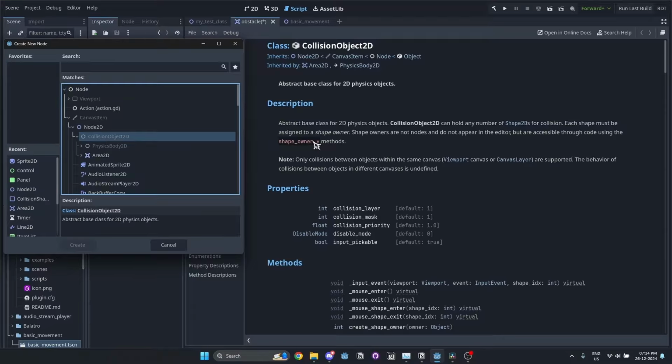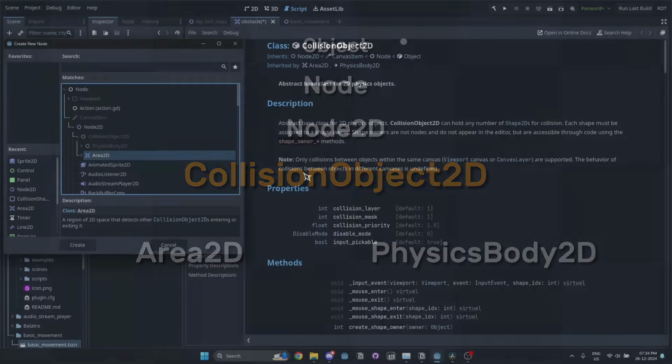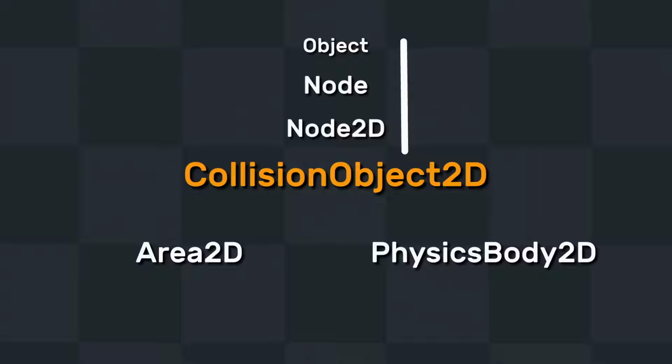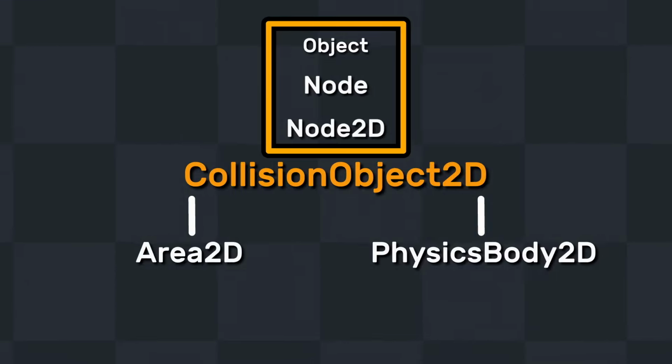The inherited by section lists all the nodes that extend this node, that is, any direct child classes down the inheritance hierarchy. All of this effectively means that this class inherently contains all the members of the parent classes, and all the members of this class are accessible to any child classes. Due to this reason, you might not always find members that you'd assume would exist in a class. You'd also have to remember to check the parent classes to see if they have it.